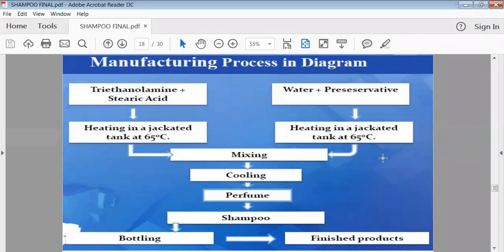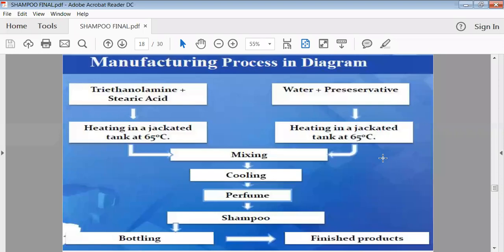Water soluble ingredients and water insoluble ingredients. Generally, triethanolamine and stearic acid do not get mixed properly with the water, so we have to dissolve them separately. Stearic acid we have to melt and add the triethanolamine. Then we have to heat that mixture separately up to 65 degrees centigrade.